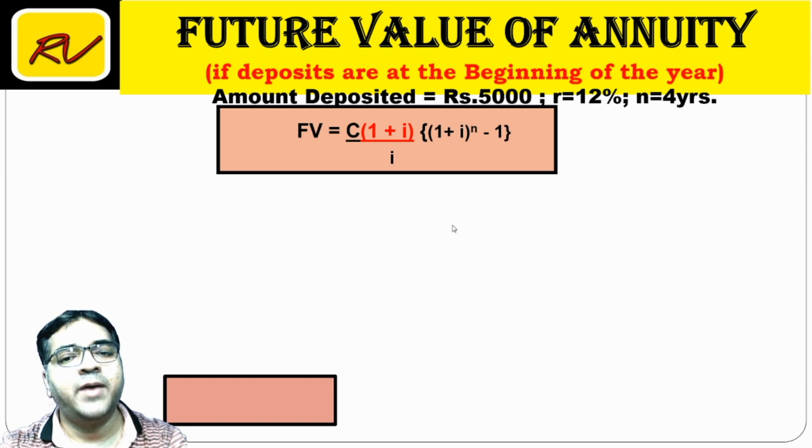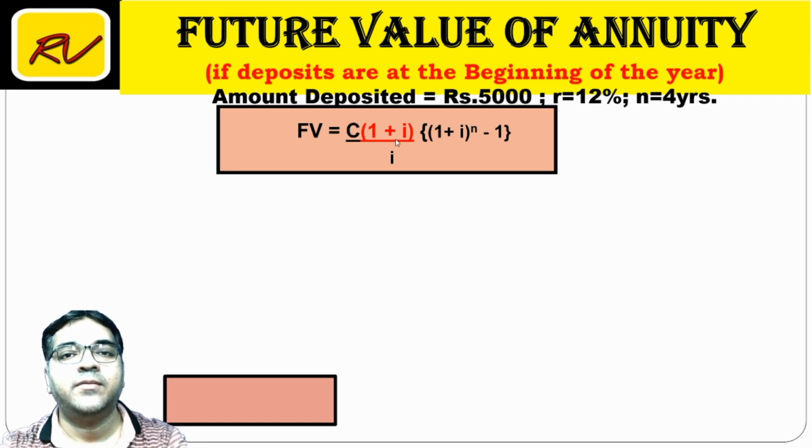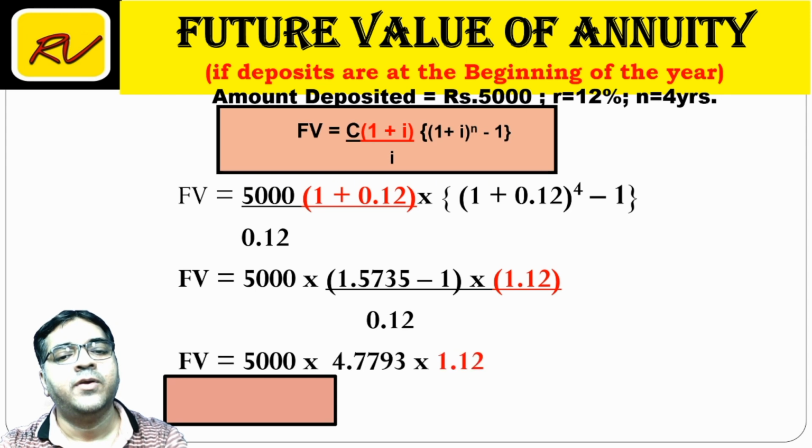Only one extra part, which I have shown here in red, is this 1 plus I. With C, 1 plus I will come extra because one year of compounding is extra. So I simply remember the same formula with one addition, 1 plus I. So as you can see, 5,000 into 1 plus 0.12, this was extra, upon 0.12 into this part will remain the same.